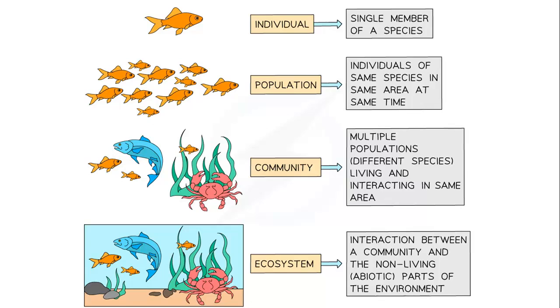What is an ecosystem then? The ecosystem is the interaction between this community, the different species, and the abiotic factors of the environment, or the non-living part of the environment, like them interacting with the sand, with the water, with the rocks. These are the non-living factors of this environment.